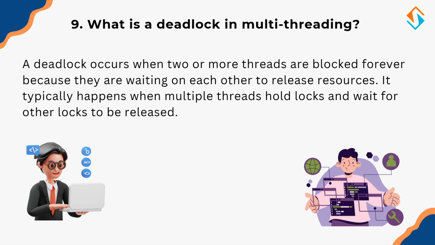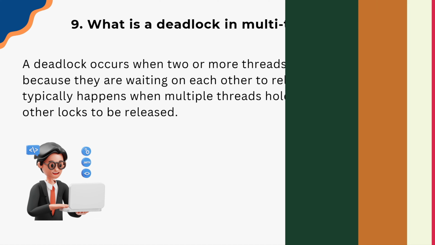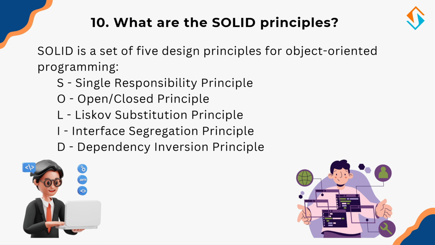Speaking of writing efficient code, let's wrap up with SOLID principles. So, what are the SOLID principles? SOLID is a set of 5 principles for writing maintainable object-oriented code. S stands for single responsibility principle. O stands for open-closed principle. L stands for Liskov substitution principle. I stands for interface segregation principle. And D stands for dependency inversion principle. Following SOLID makes code scalable, readable, and maintainable.